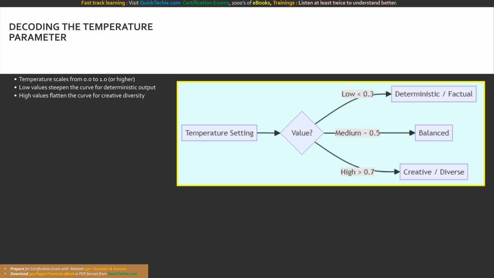However, you must be careful. If you set the temperature too high, the model might select completely improbable tokens, causing the text to degrade into bizarre, hallucinatory gibberish. The art of generative AI architecture is finding the exact optimal temperature for your specific use case. A legal contract requires a low temperature, while a marketing slogan thrives on a high temperature. Observe the temperature spectrum. Low values drive strict, deterministic, and factual responses. Medium provides balance, while high values unlock extreme creativity and diversity, albeit with a slightly higher risk of hallucination.